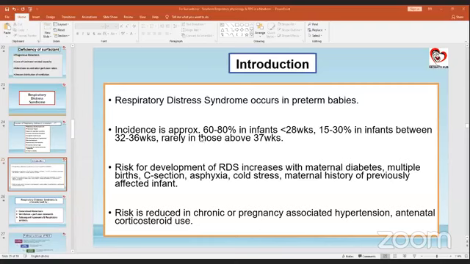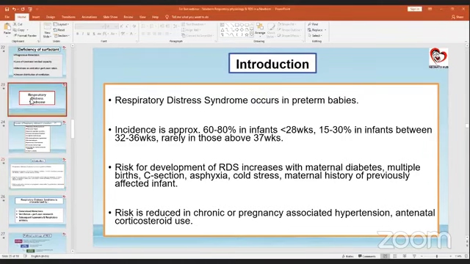Nothing is visible right now. Is it visible now? Yes, ma'am, it's visible. Okay, guys, please let me know initially, how many slides have you missed?